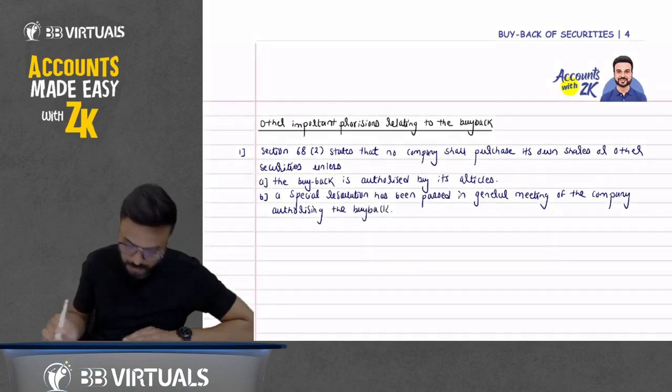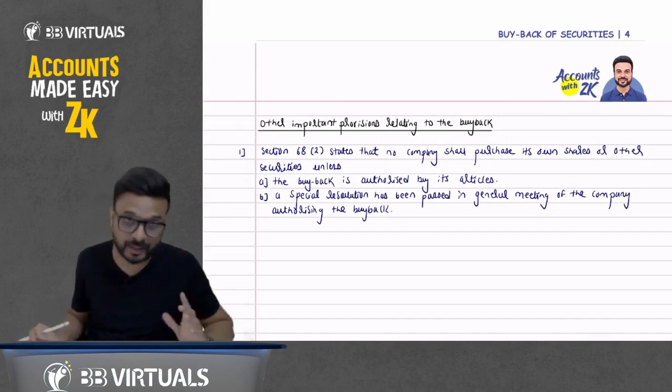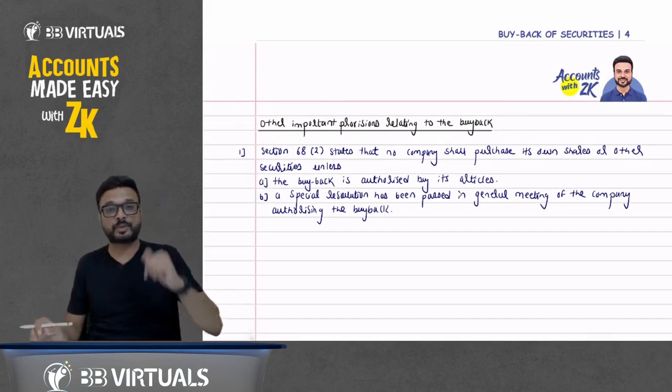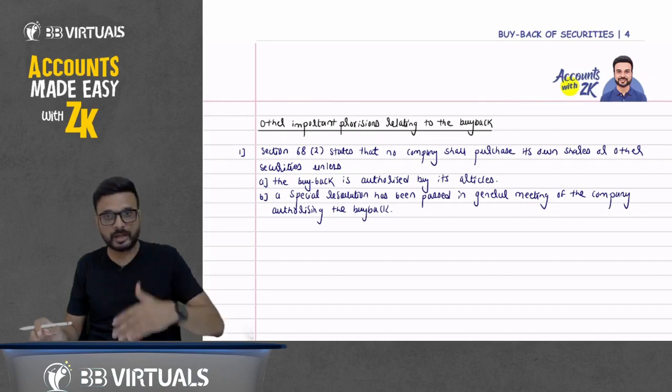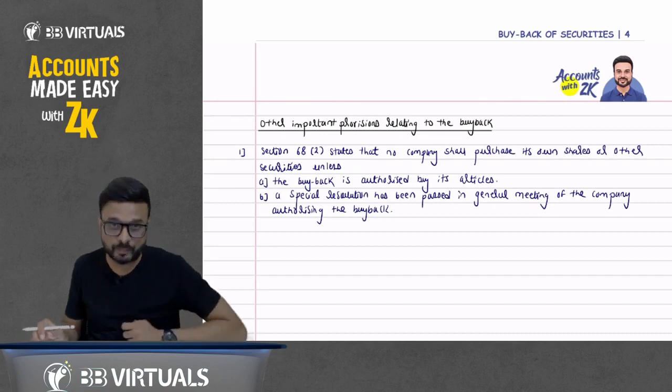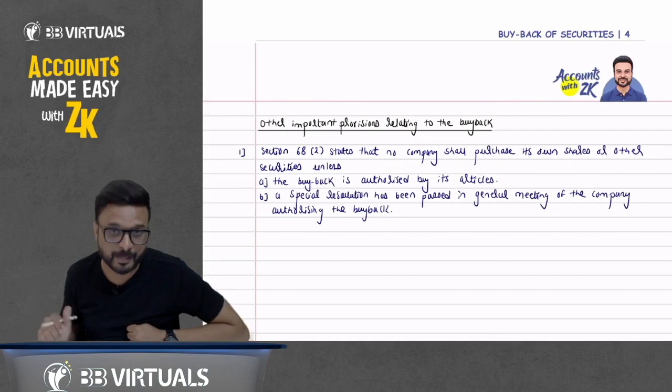What do you mean a special resolution? Not less than 75%. So at least 75% should vote in favor of the buyback of shares. Okay.